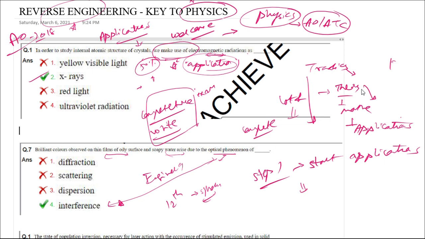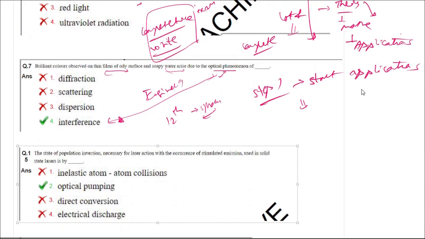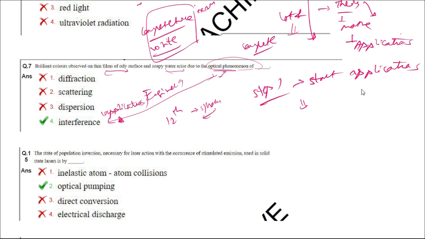If you go to the next question, brilliant colors observed on the thin films of oily surface and soapy water arise due to optical phenomena. Once you know the interference applications, then you will know very clearly that it is used for this. So it is also a question about the application.